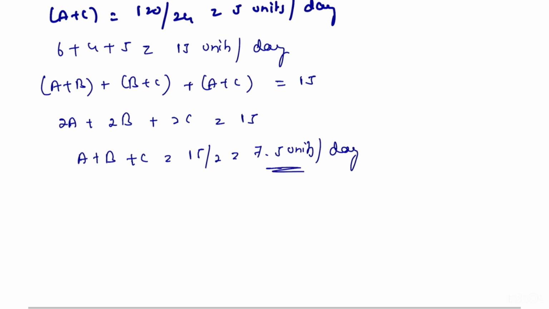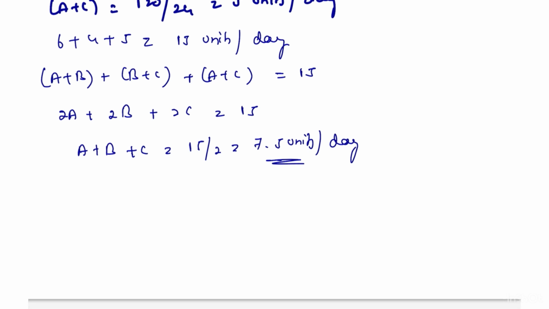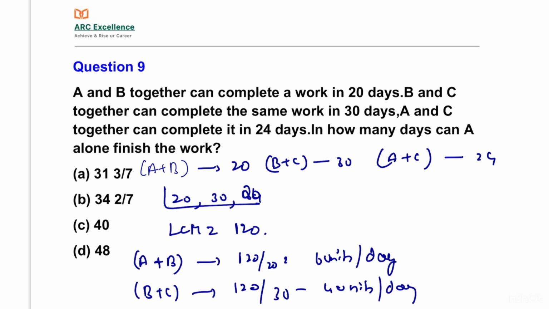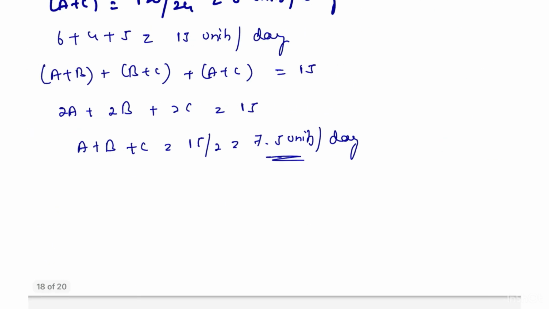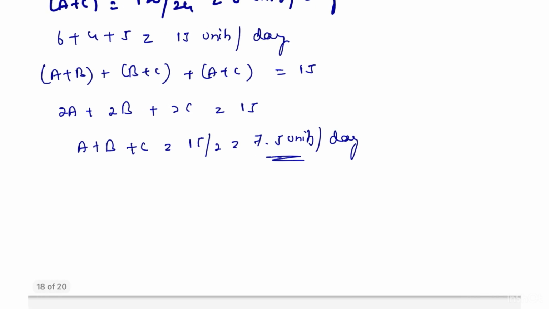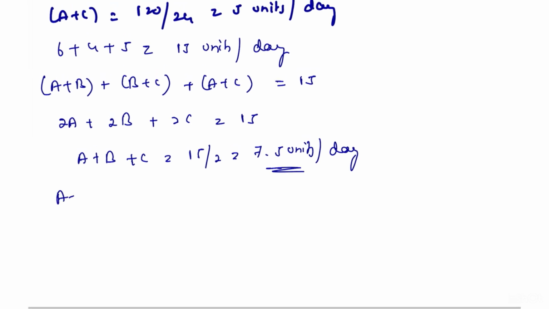Now, we have to find A alone. Here in the question they have asked to find how many days A alone can finish the work. By subtracting the B plus C contribution from A plus B plus C, we get A alone.